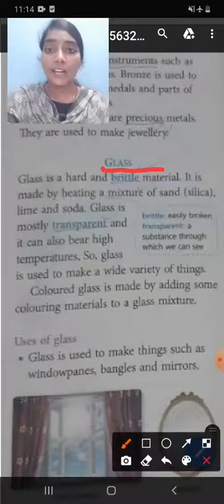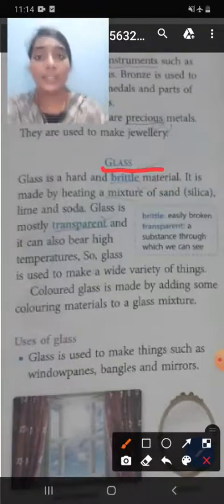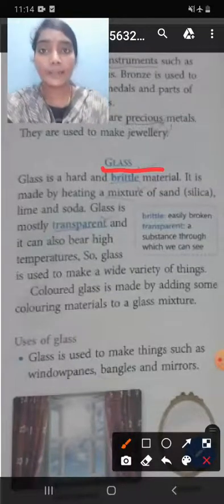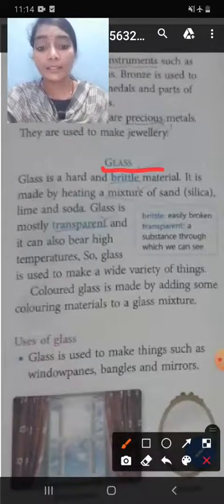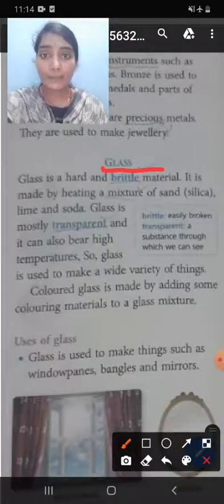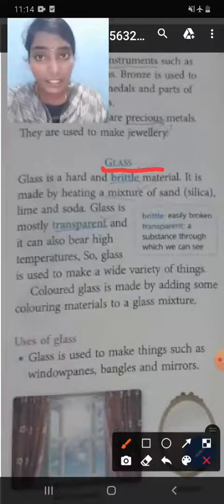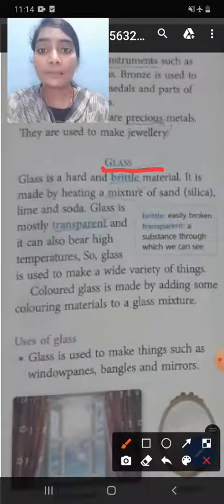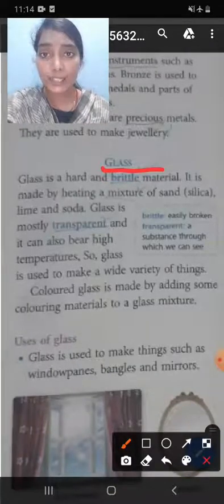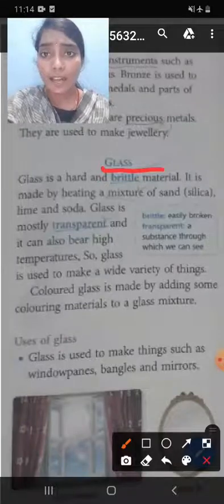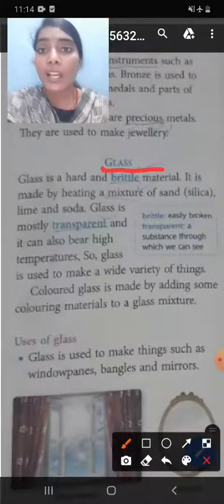Next, today we are learning about glass. Glass is a hard material that can be made in many shapes. Say glass is a brittle material. Brittle means easily broken. Hard means not easy to bend. How is glass made?